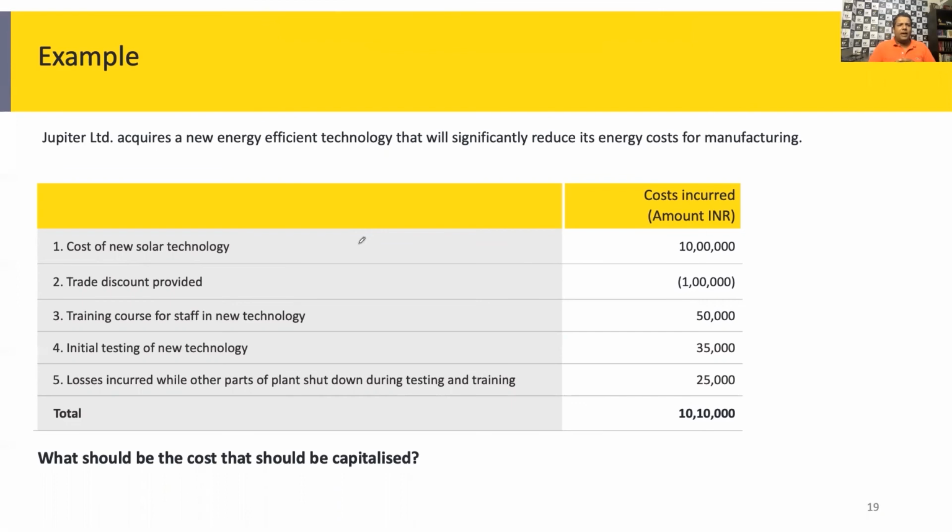So let's look at this example. Jupiter Limited acquires a new energy efficient technology that will significantly reduce its energy cost for manufacturing. All right, so it's a new technology which I've acquired, so it's like a technology related intangible asset. Now the cost of the technology is 10 lakh. I got a discount of 1 lakh. I've incurred training costs for staff in the new technology, 50,000. I've done the testing of the new technology of 35,000. I've incurred losses while other parts of the plant shut down during testing and training. So the total cost which I've incurred is 10 lakh 10,000.